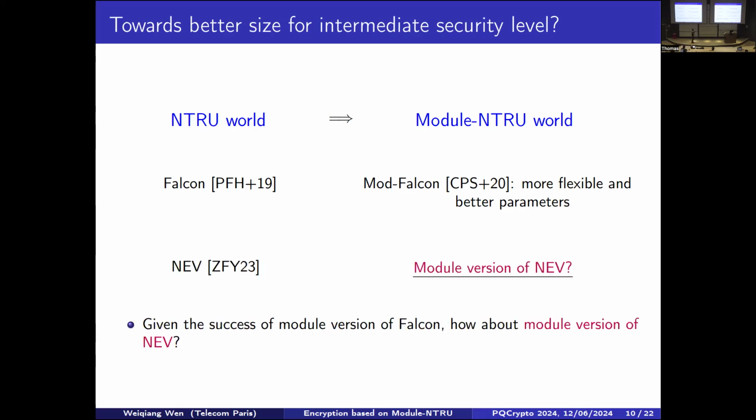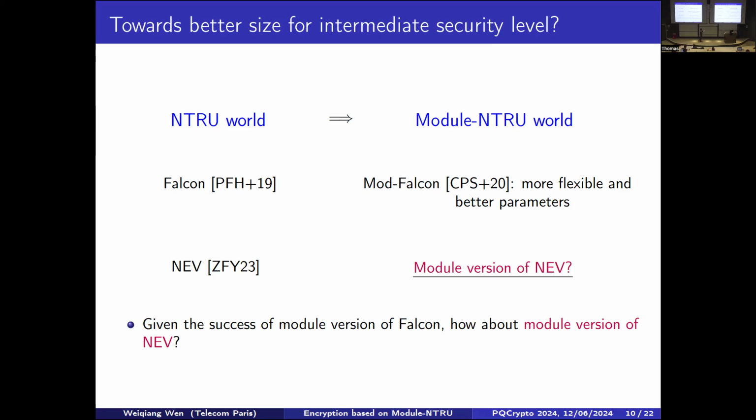And now, given NEV in NTRU, we wonder if we can apply a similar thing to NEV to have a module version of it, so that we can have a more compact ciphertext size for the intermediate security level. Because in the NEV scheme, they claim that since it is so compact, even for a security level 2 application they will simply use a security level 3 parameter. But we think it is still more desirable if we can design a more compact parameter for this intermediate security level. So this motivates our work.